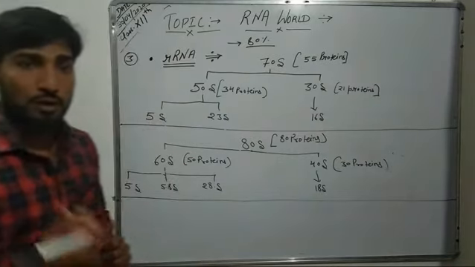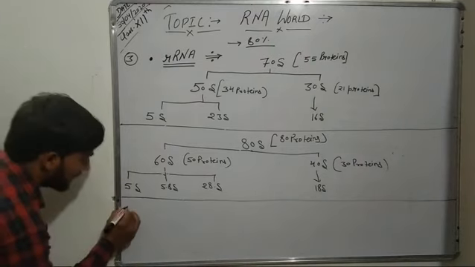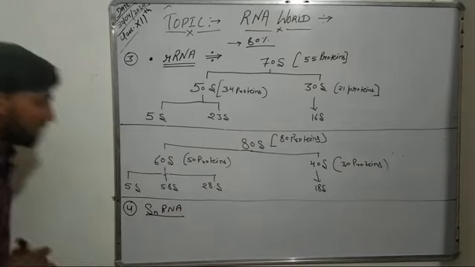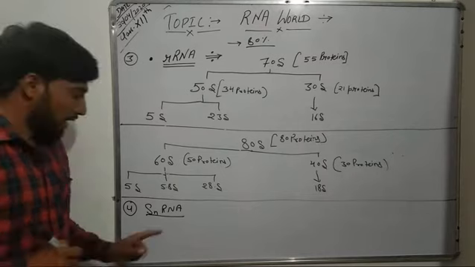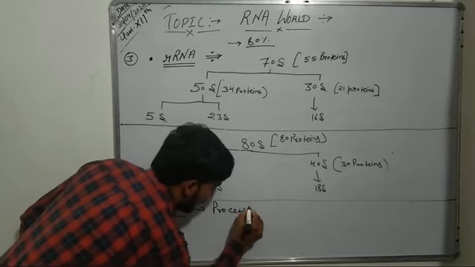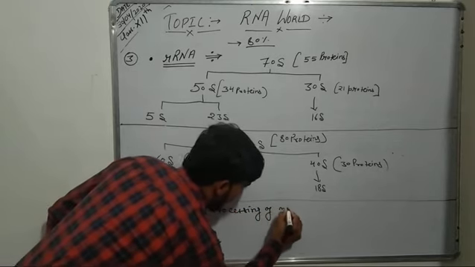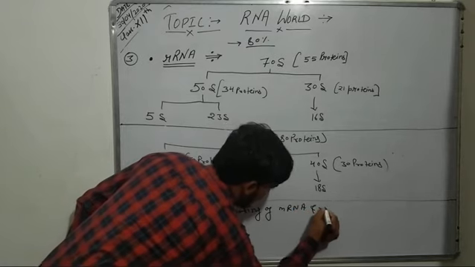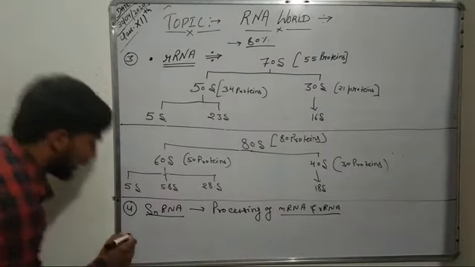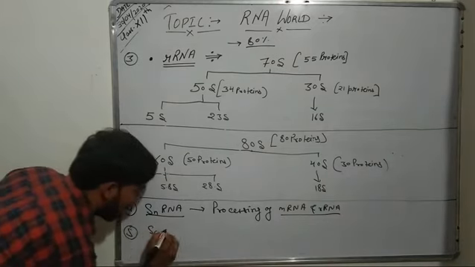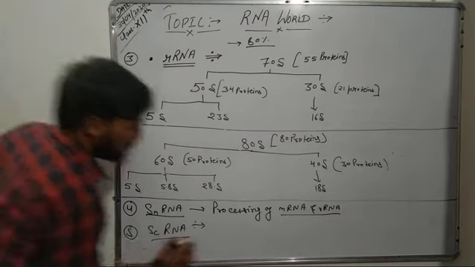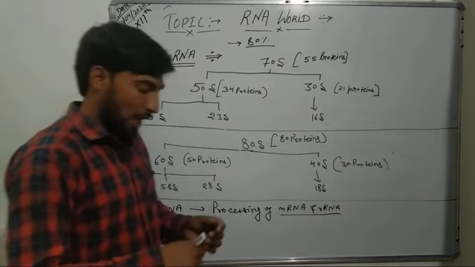Now, there is a fourth type of RNA which is known as snRNA, that is small nuclear RNA. This small nuclear RNA is responsible for processing of mRNA and rRNA. Another type of RNA is small cytoplasmic RNA, and this small cytoplasmic RNA is responsible for binding of mRNA on the ribosome.